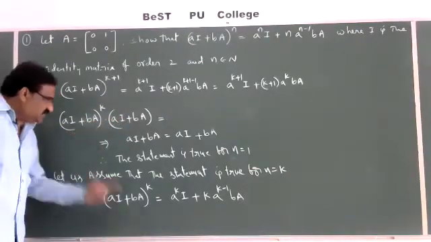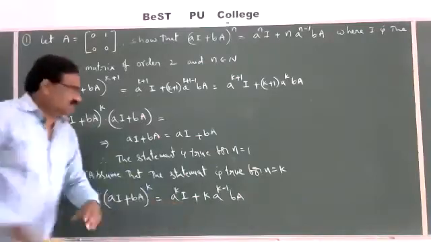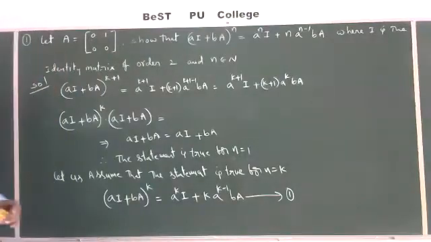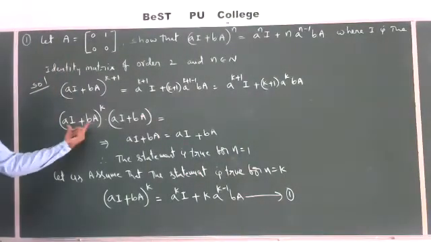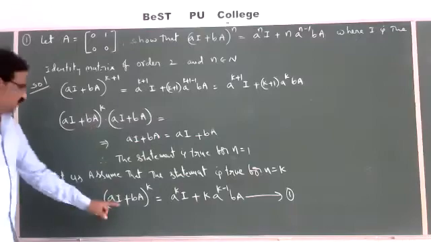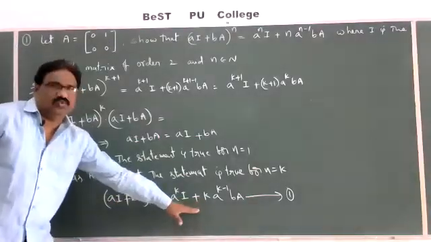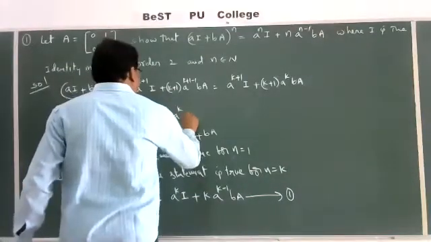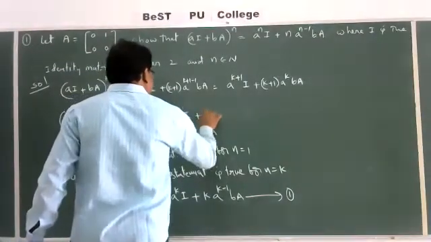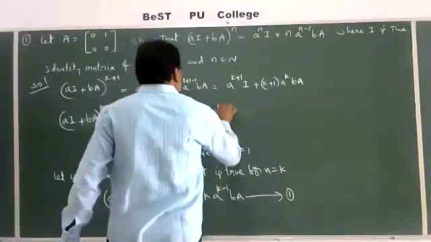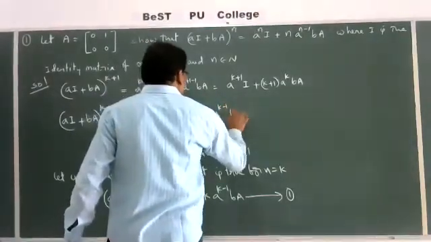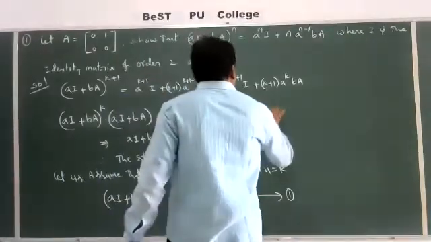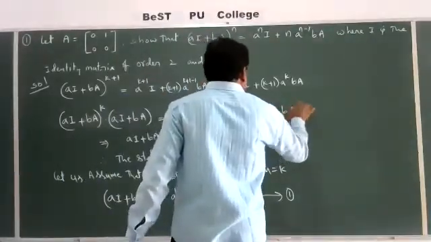Instead of this, you substitute this value. Observe this equation; this is equation 1. Here, instead of this, you substitute this value. So here, a power k into I plus k into a power k minus 1 into bA, into (aI plus bA).